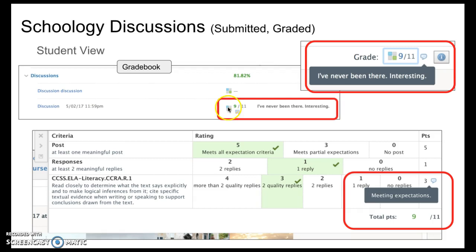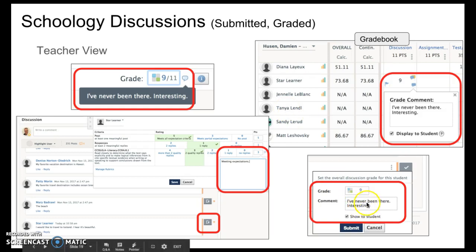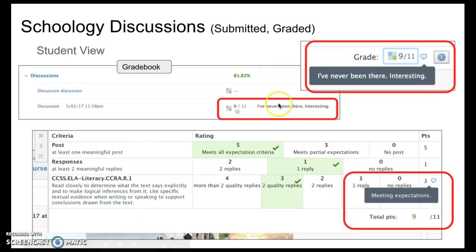Student view in the gradebook, they have a shortcut to the rubric, they have their score, they can see the overall comments. So here's where the teacher put it. This is where it shows up for the student. Notice the student can also hover on the little speech bubble by the assignment and it brings up the comment as well. So there's a couple different ways that they can get to it. When they're in the gradebook and click on the rubric, then they can also see each criteria comment.